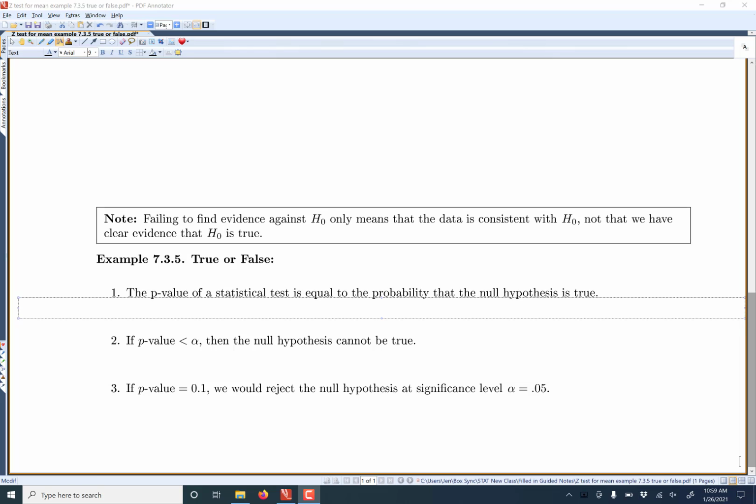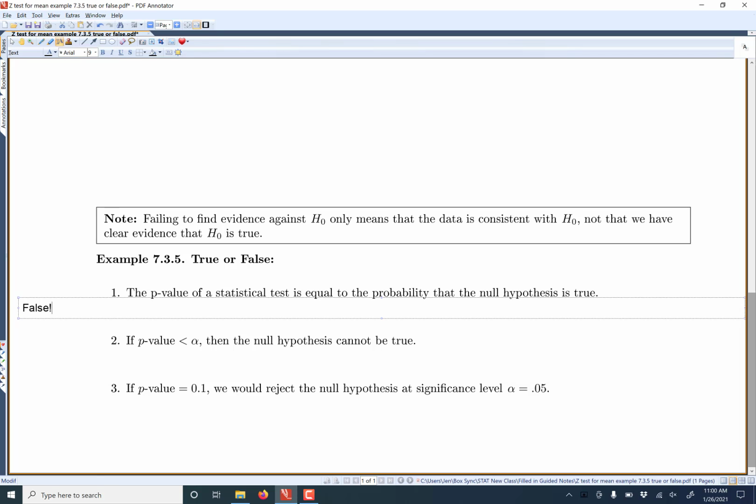Here are some true or false questions. The first one says the p-value of a statistical test is equal to the probability that the null hypothesis is true. Well, this is undeniably false. Okay? Anything that seems like a simple definition will always be false.